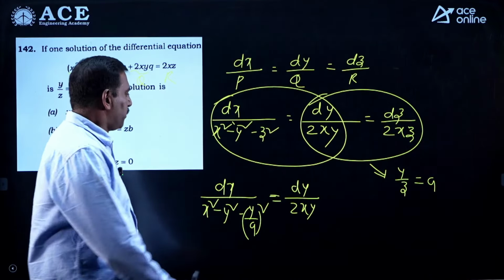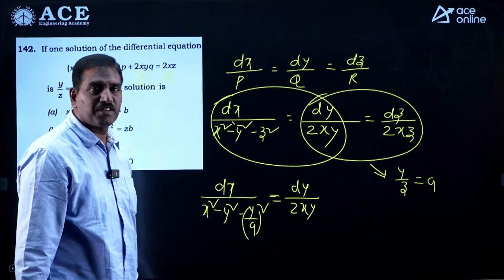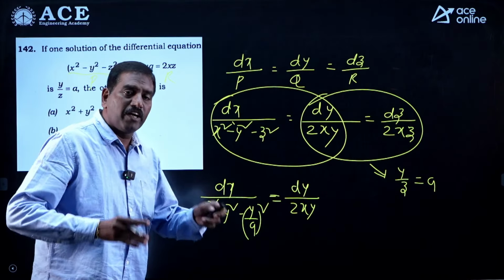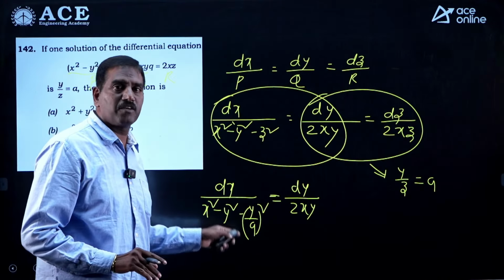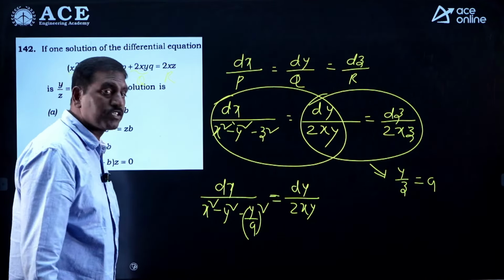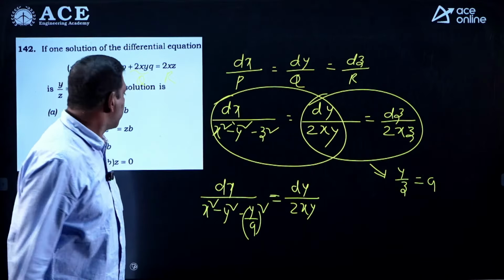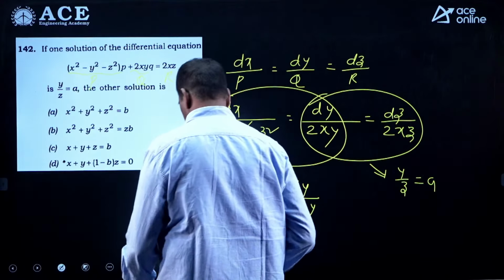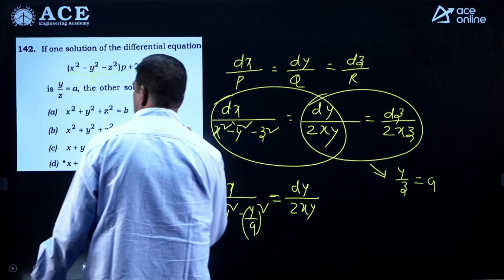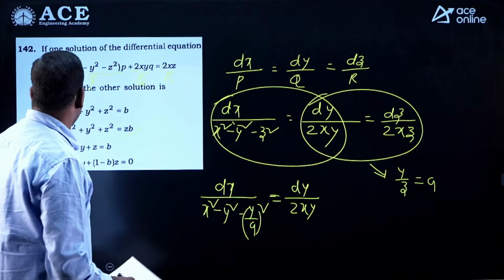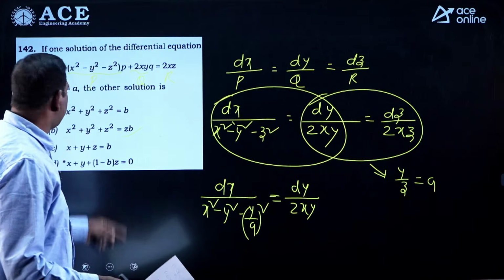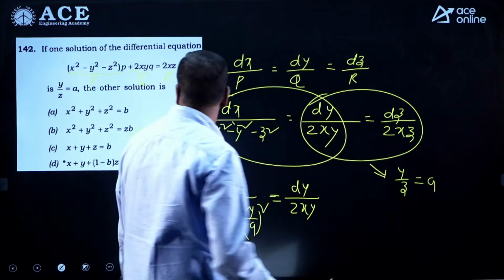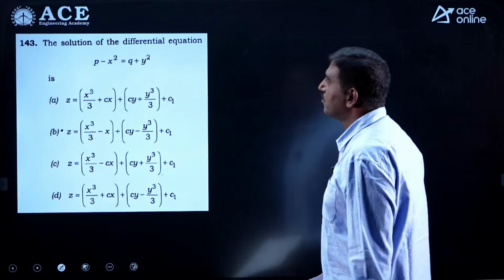Now this is a first order first degree differential equation. If you simplify, it will be converted into the form of a Bernoulli's differential equation. Solve that Bernoulli differential equation. The final answer is 142, option B. We have got it as option B. Verify. If you solve this Bernoulli equation, we will get this answer. Next, coming to 143.